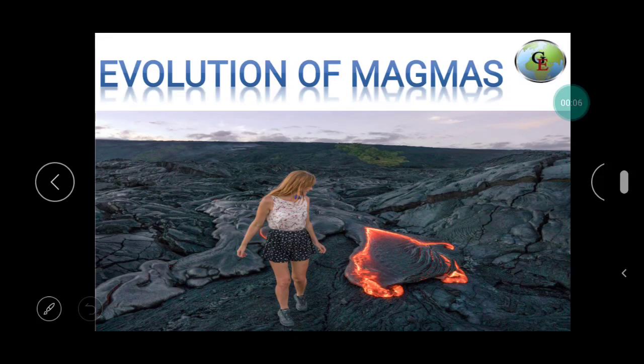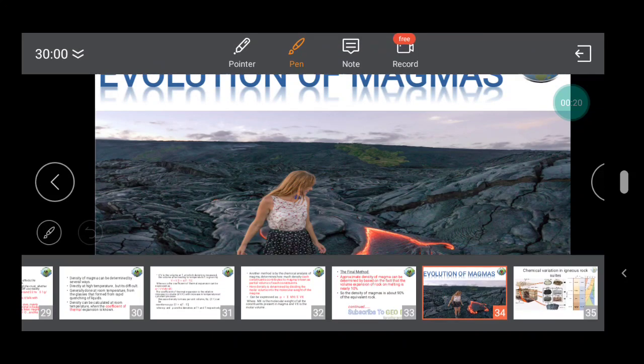With the continuation of the magma series, today we will discuss the evolution of magma. The two main processes that are responsible for the evolution of magma are differentiation and assimilation. First, we will study differentiation.